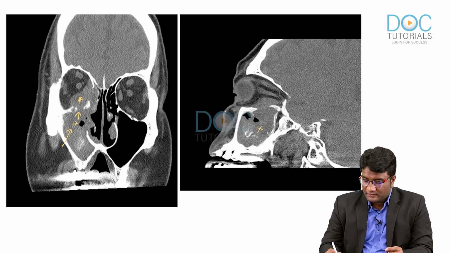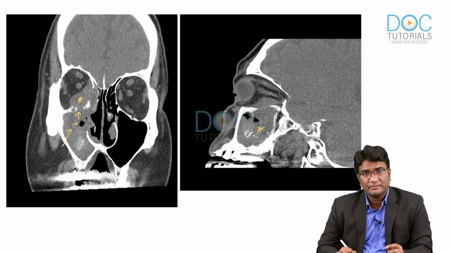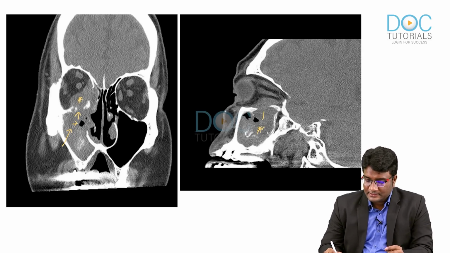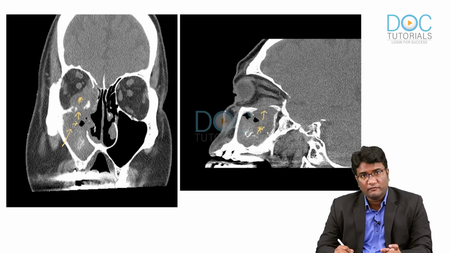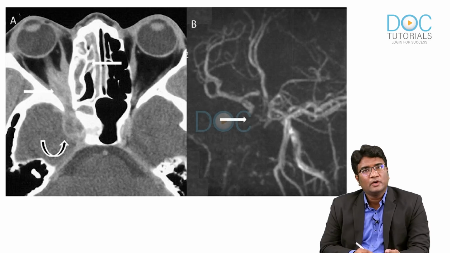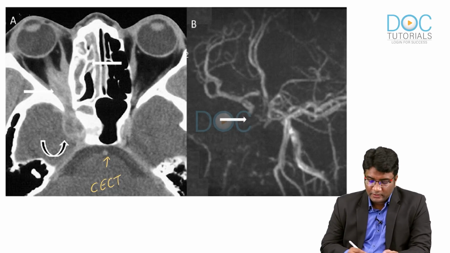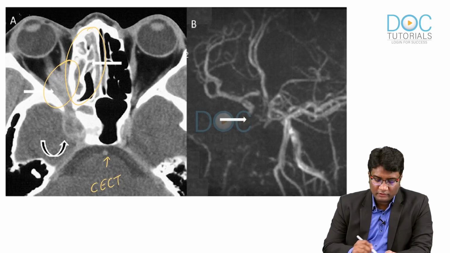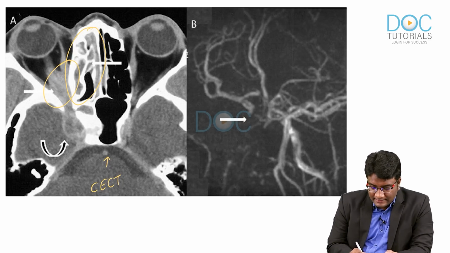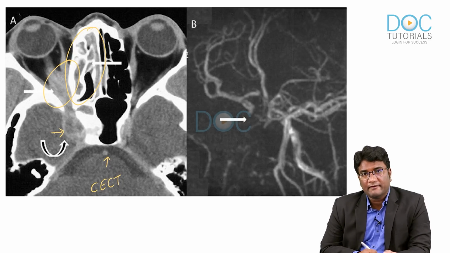You can see a sagittal view also showing the infection from the sinuses, right, from the maxillary sinus, causing erosion of the floor of the orbit, invading into the inferior rectus muscle. Now, look at this contrast CT image. This is a contrast CT image that is shown to you from another patient, and you can see there is involvement of the ethmoidal sinuses, there is involvement of the orbit and the orbital apex, and this is extending into the cavernous sinus.